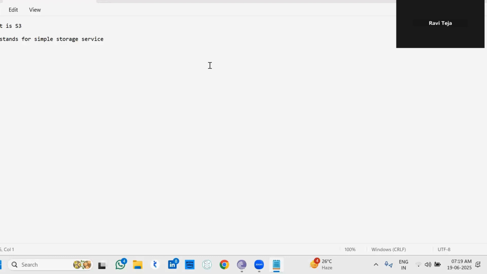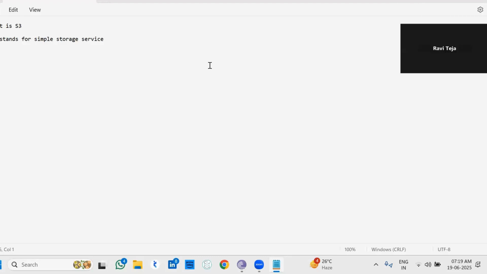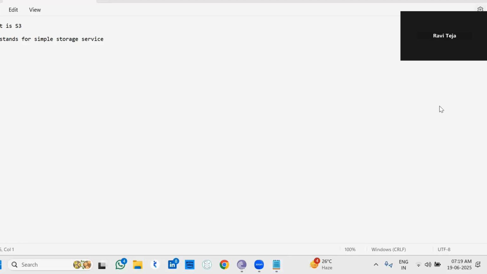In S3, we will store data in buckets. By using buckets, we can store our data, whatever the data is. The data might be in text format or Excel format, audio files, video files, whatever it is, we can store the data in an S3 bucket. And if you want to retrieve the data from S3, that is also possible. Let me open the PPT, then you can understand clearly what S3 is and why we need it.